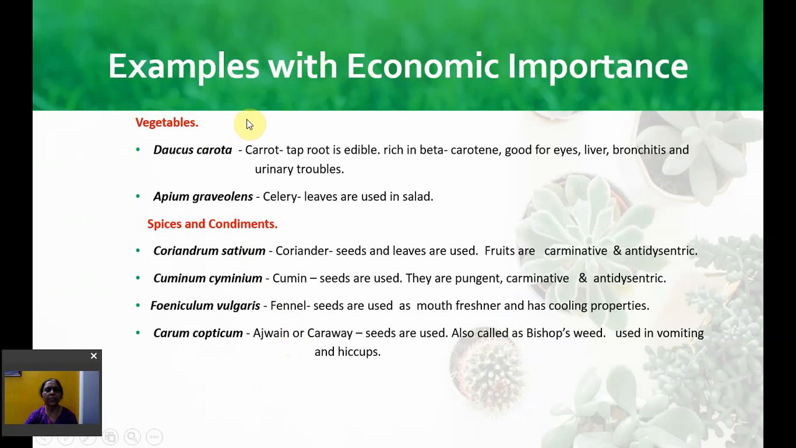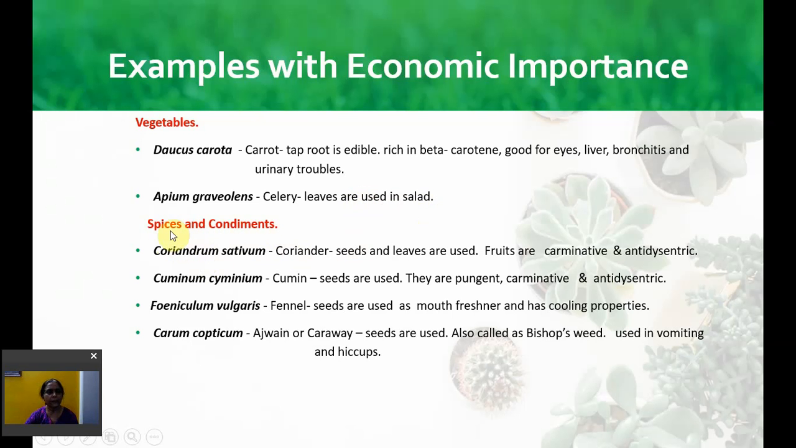Let us see the economic importance with some examples. First, vegetables. Daucus carota, that is the carrot. The taproot is edible. It is rich in beta carotene, good for eyes, liver, bronchitis and urinary troubles. Apium graveolens is the celery. The leaves are used in salad and they are also rich in vitamin A.